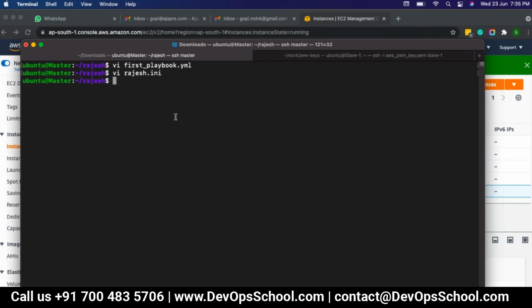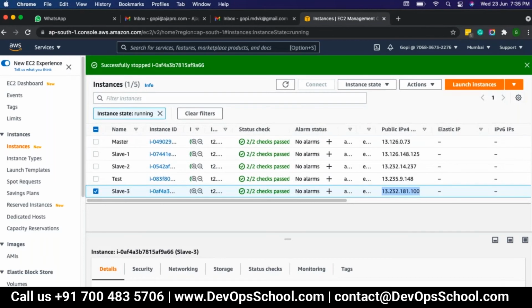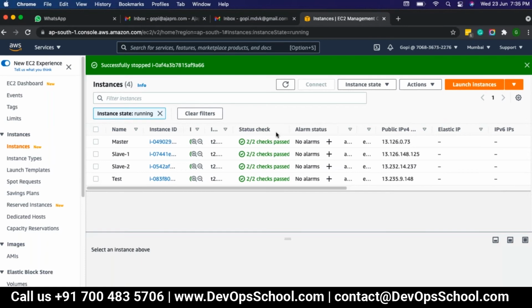So now this server got stopped. It moved from the running state.